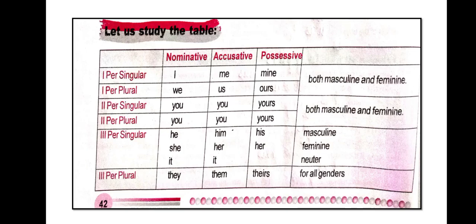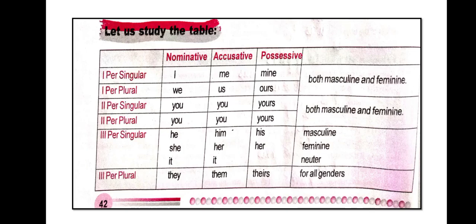Second person singular we are using you and yours. Second person plural we are using you, yours, same. Third person singular we can use he, she, it, him, her, it, his or her. Third person plural we are using they, them, theirs for all genders, right?